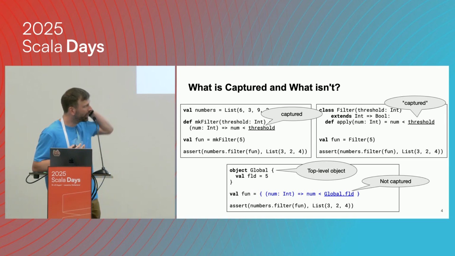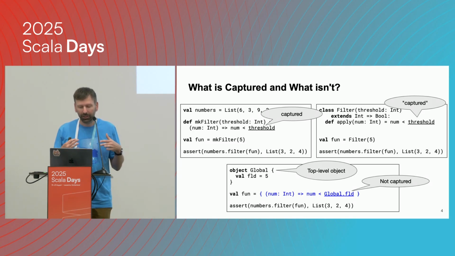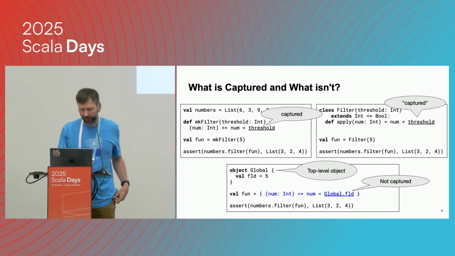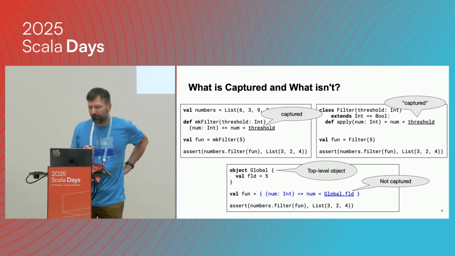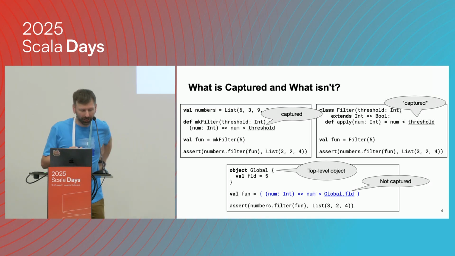All we're doing is, in the body of the closure, accessing a field of a top-level object. So in this case, we don't need to capture anything. We don't need to worry about it at all. This will become important later when we talk about how to deal with the environment of closures.